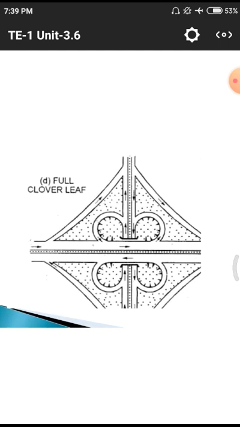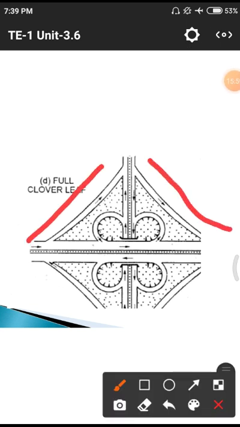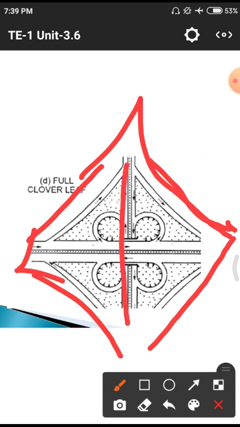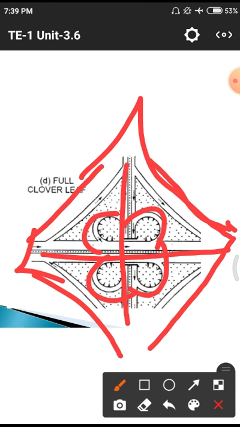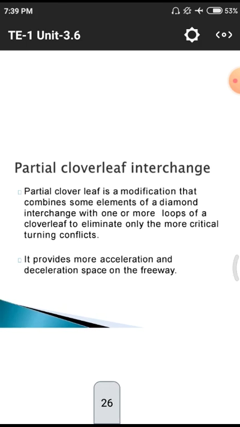It is a full cloverleaf, which we already observed previously. That means here we are having these in the shape of normally a rhombus. In the rhombus itself we are having a major and minor line with these directions. Full cloverleaf. After that we are having a partial cloverleaf also.